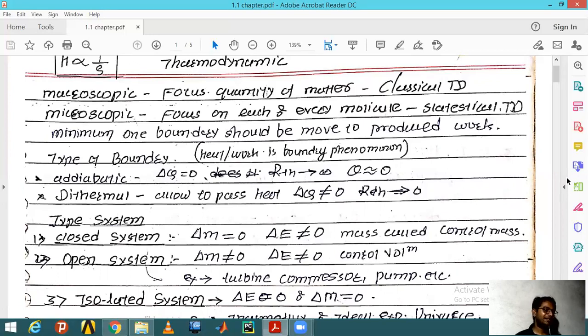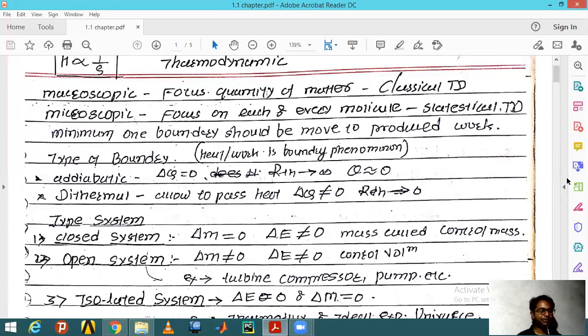If you heat up that gas cylinder, you can heat it, but you cannot decrease the mass of whatever content is in that cylinder.